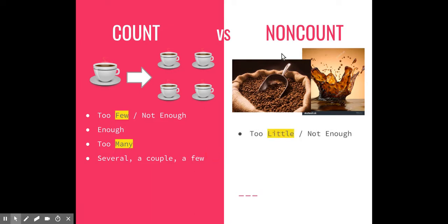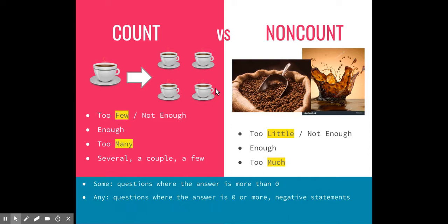Okay. For non-count nouns, we use too little and not enough to talk about having less than what we need, enough for just right, and too much. I've had too little coffee. I am so tired. I've had enough coffee. I've had too much coffee. So these are important to note. Too little and too much are only with non-count, and too few and too many are only with count.